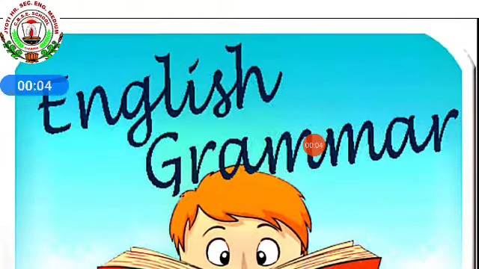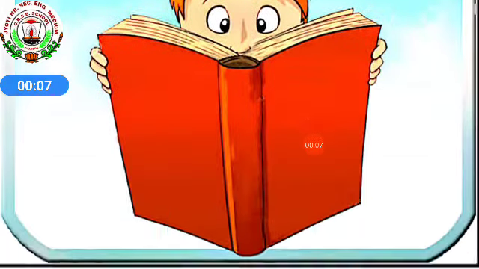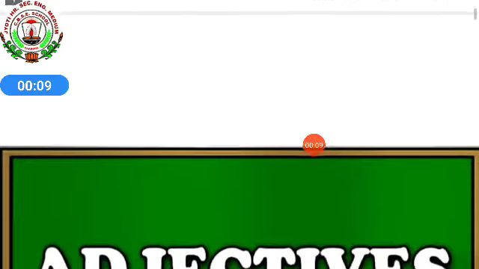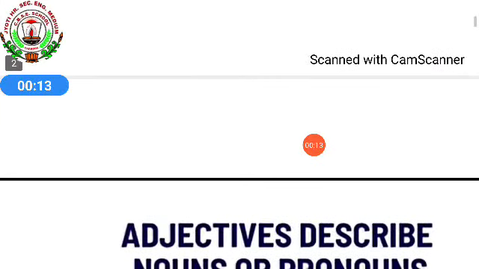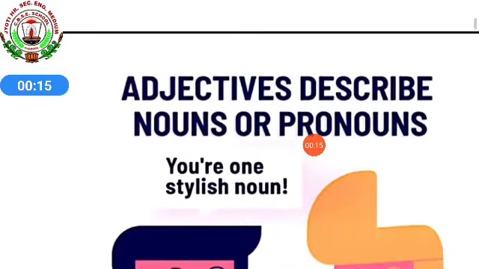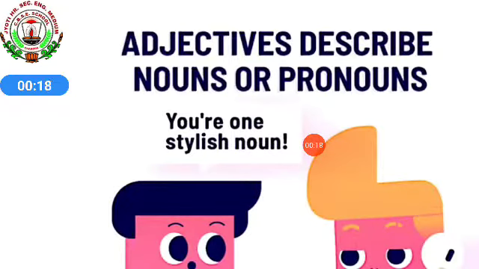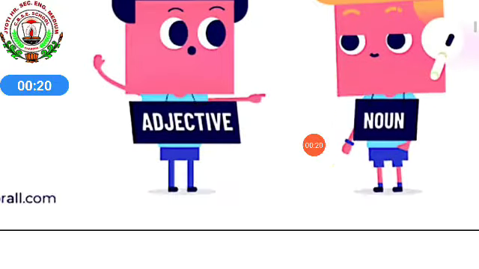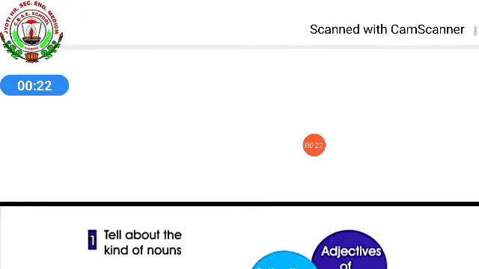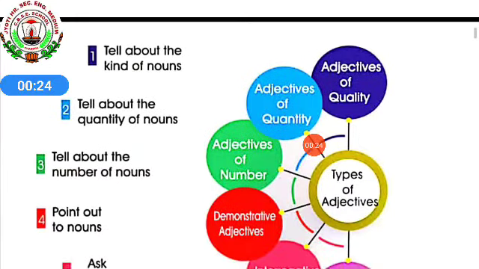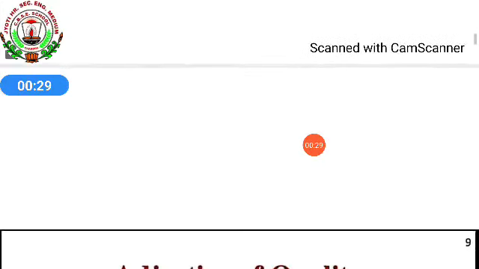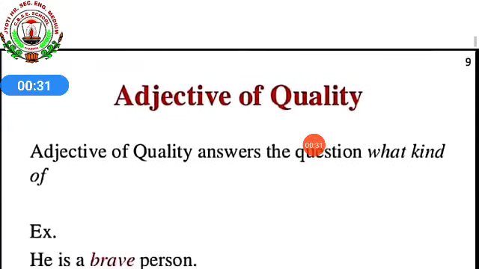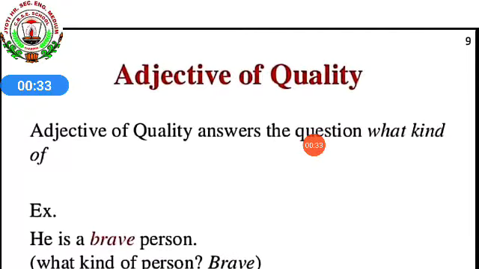In the first video, we learnt about adjectives. What are adjectives? They are the words that describe nouns or pronouns, which we mostly put before the noun or pronoun. Then we learnt the types of adjectives. How many types of adjectives are there? Total 6 types. First one, adjective of quality, in which we are seeing what kind of things or person they are.